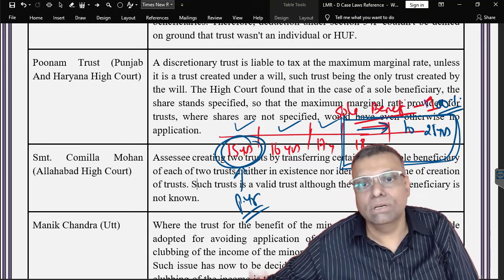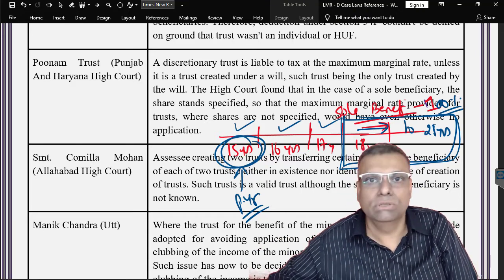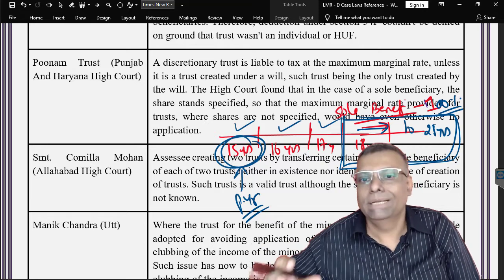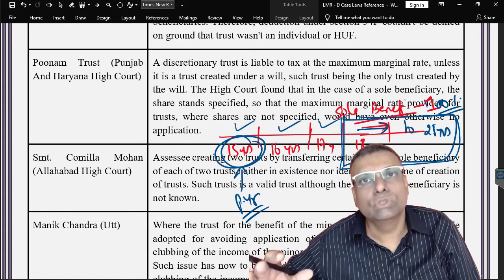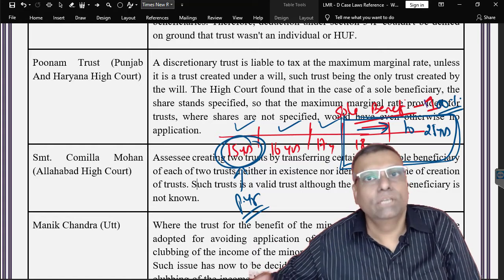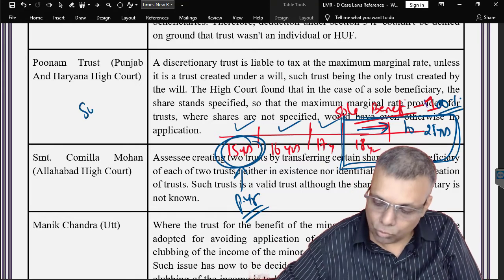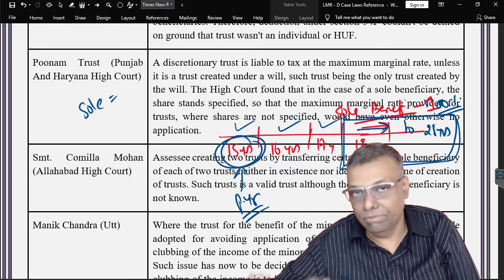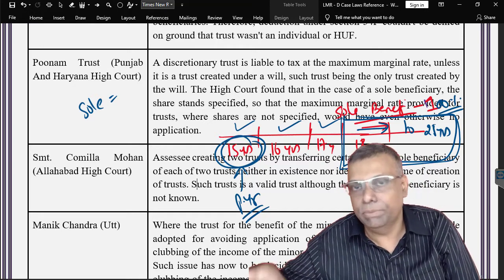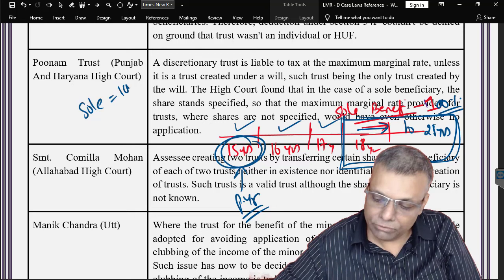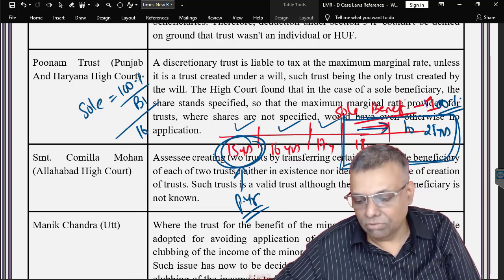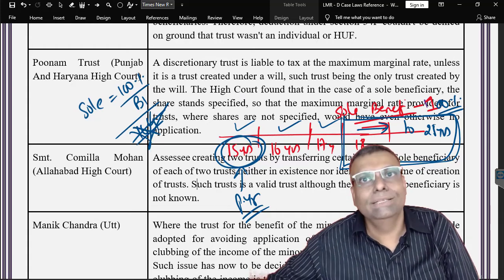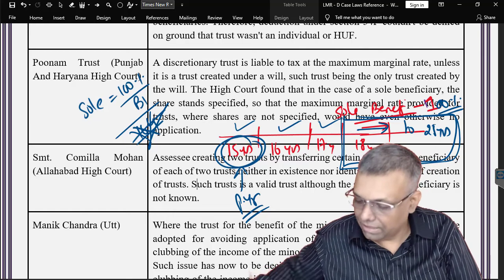In an examination, if this kind of very conceptual question comes, you have to mention both the views. But as far as possible, we as chartered accountants will go with the view that if it is a sole beneficiary, then it is a determined share. Unless some extra data has been printed anywhere, if it is a sole beneficiary, that means 100% benefit will be given only to one beneficiary. That means section 164, which is the MMR provision, will not be applicable because the share is determined. This is how we will understand and interpret.